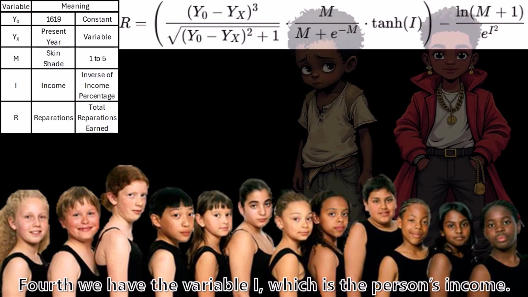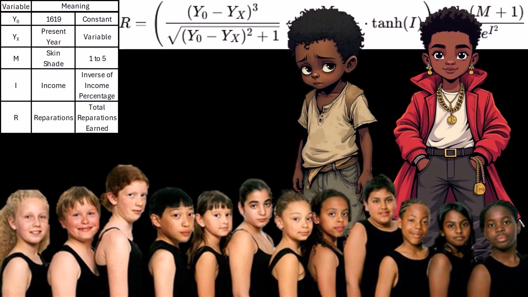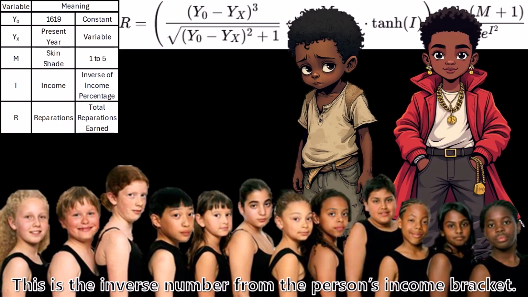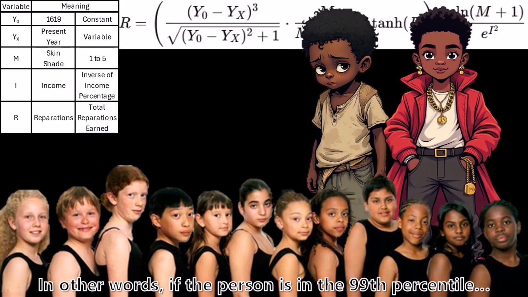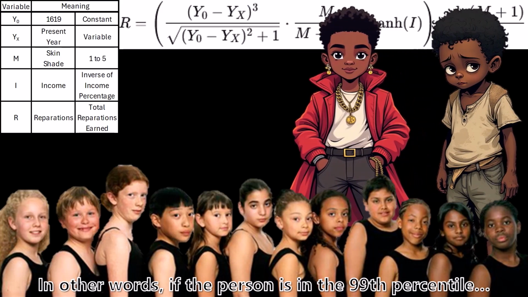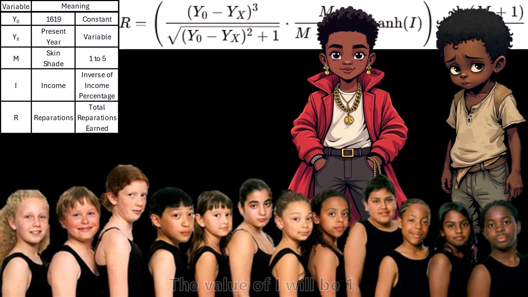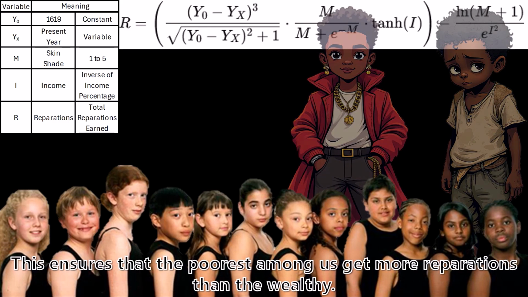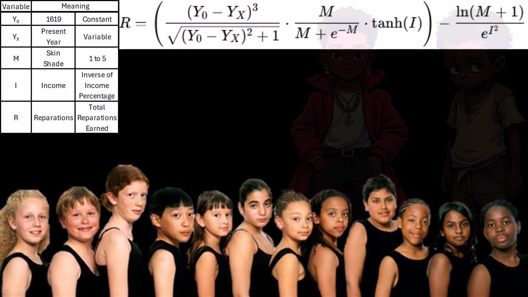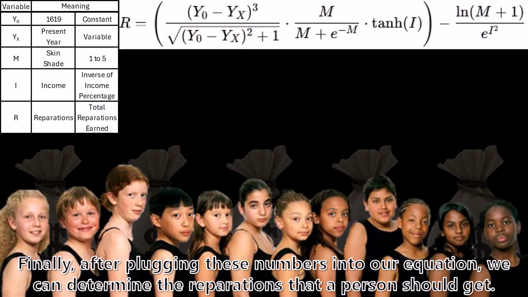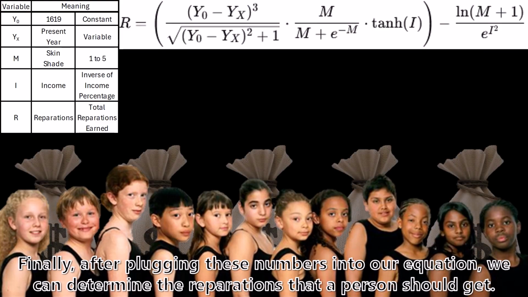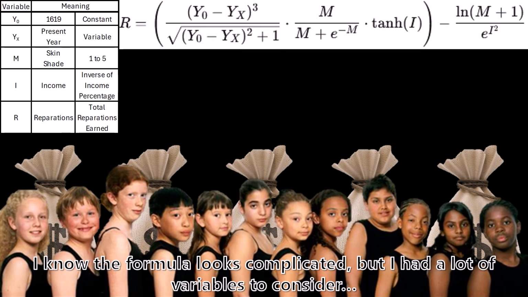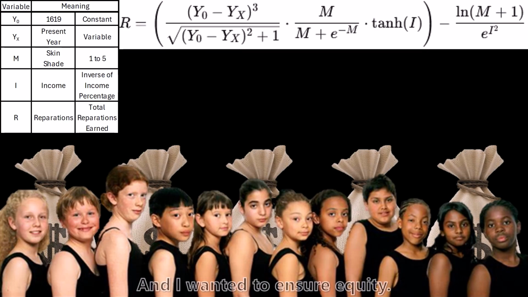Fourth, we have the variable I, which is the person's income. This is the inverse number from the person's income bracket. In other words, if the person is in the 99th percentile, the value of I will be 1. This ensures that the poorest among us get more reparations than the wealthy. Finally, after plugging these numbers into our equation, we can determine the reparations that a person should get. I know that the formula looks complicated, but I had a lot of variables to consider, and I wanted to